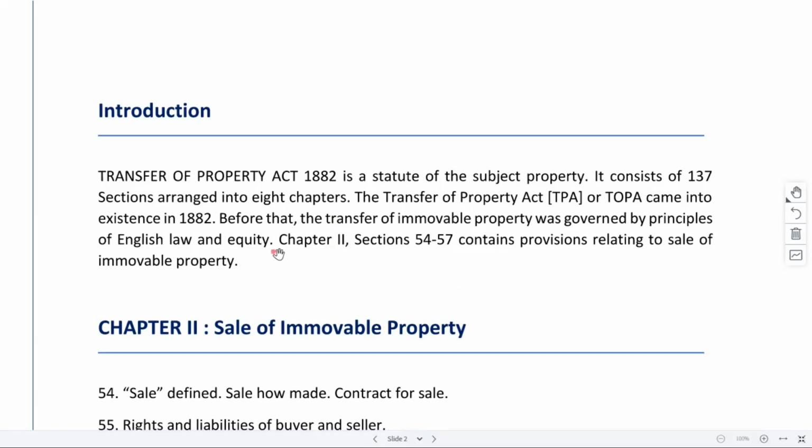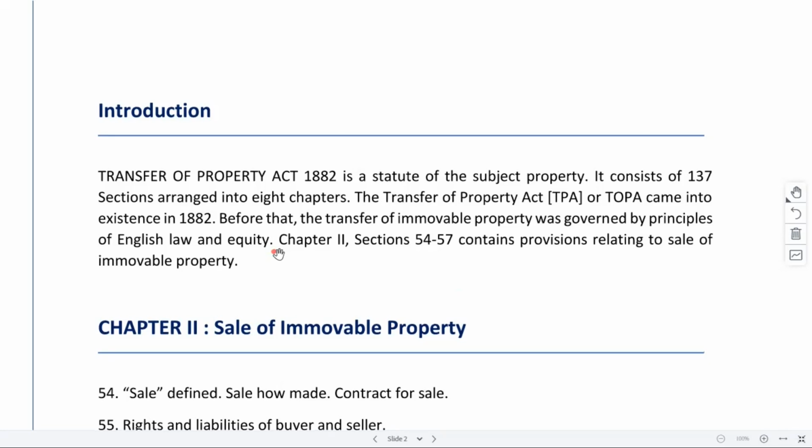All right. So does anyone remember what was there in chapter 1 of Transfer of Property Act from previous classes? Chapter 1, like this is from chapter 2, right, that we are discussing. No, this is the essentials of sale. Sorry, transfer. It is what we discussed on the first day, right? On the second day we discussed the essentials. Those are basically extracted from the different types of transfers that we see, right? Like what are the common provisions from all of these? Sale, lease, mortgage, gift. Those provisions we discussed basically in the second class.